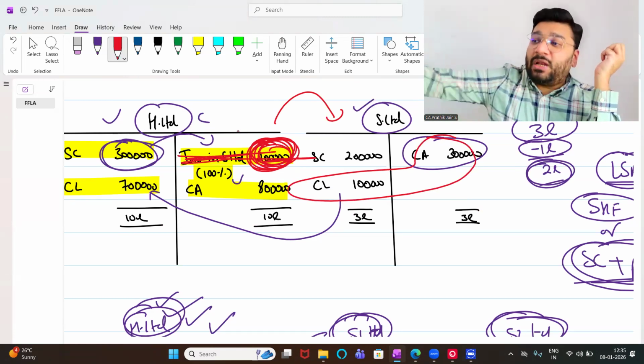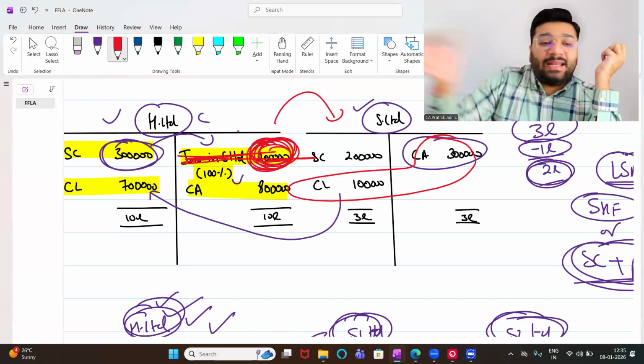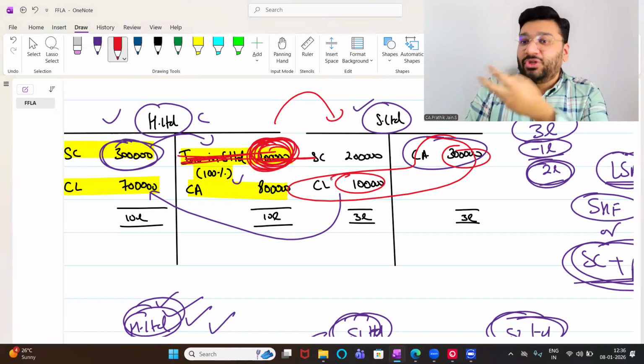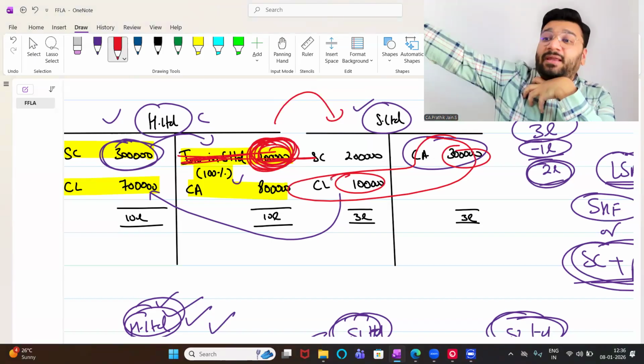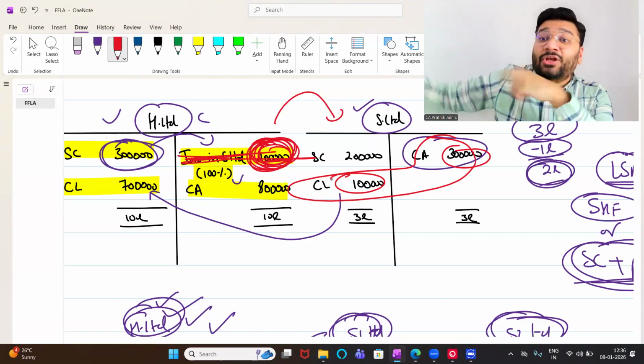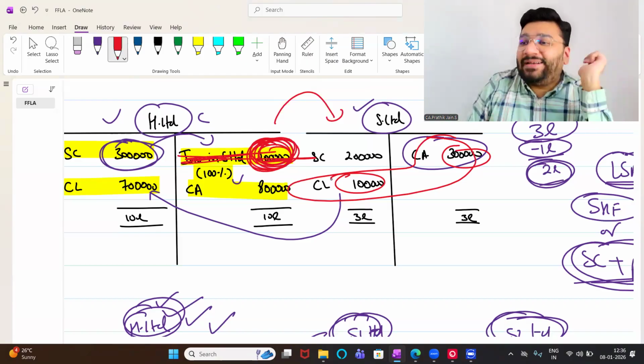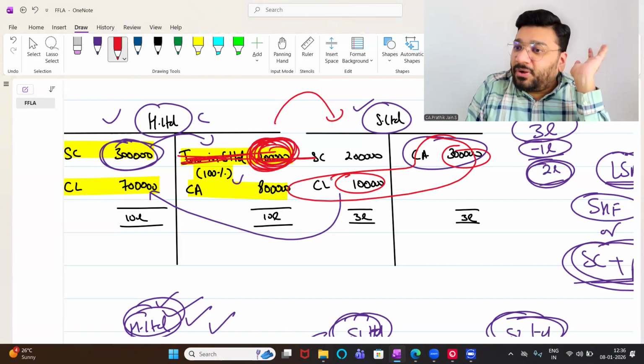So investment is going out, and what is coming inside? Current asset and current liability are coming inside. So 3 lakh minus 1 lakh, what is it? 2 lakh rupees. So my investment is there in the subsidiary company in the form of current asset and current liability. So what is my net asset? 2 lakh rupees. So investment is going out, and what is coming inside? Net current asset is coming inside. Got it, not got it?